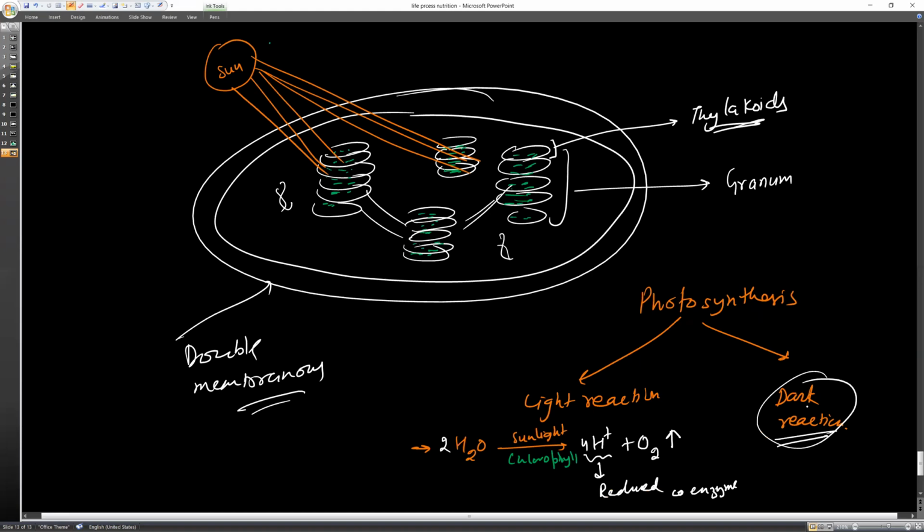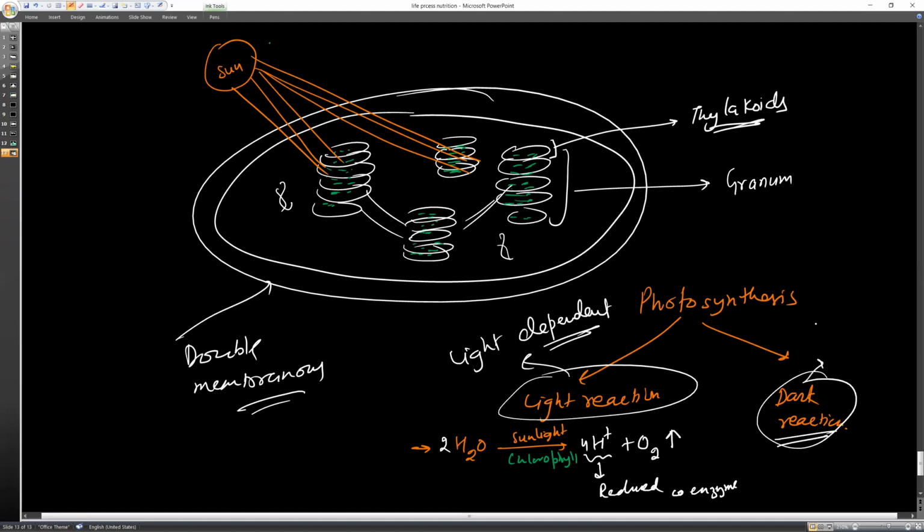I'm just going to explain in a very simple manner, not in very much detail, the dark reactions. First of all, let me explain why it is called light reaction. It is called light reaction because it is light dependent, which means that it requires light; without light it does not take place. And dark reaction means it is light independent.